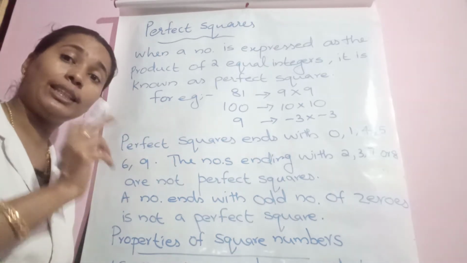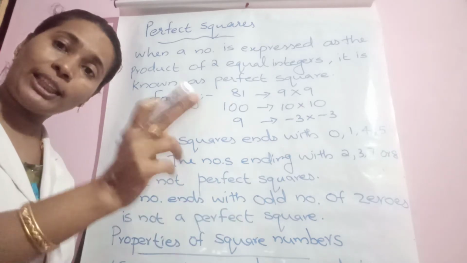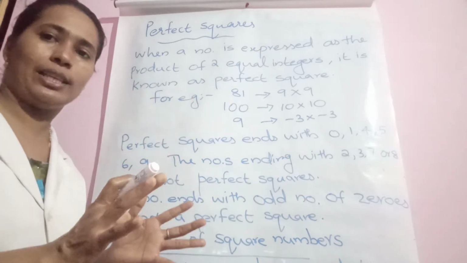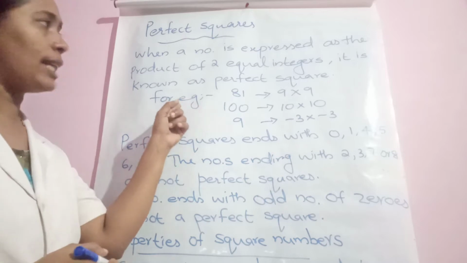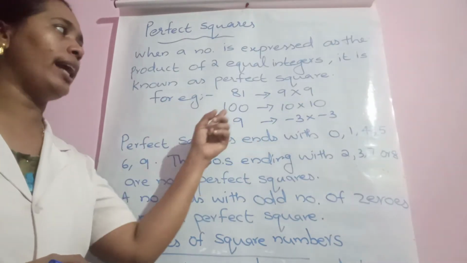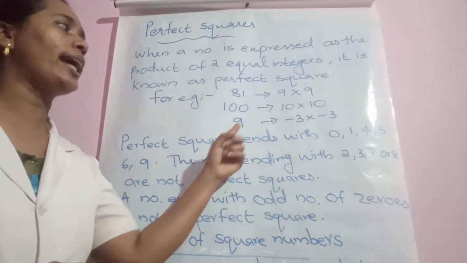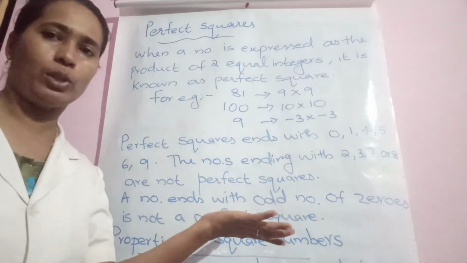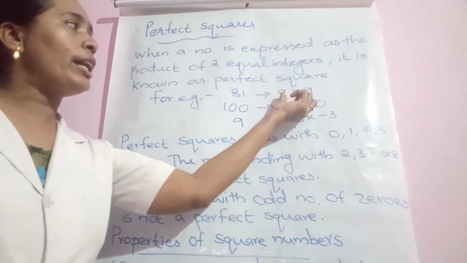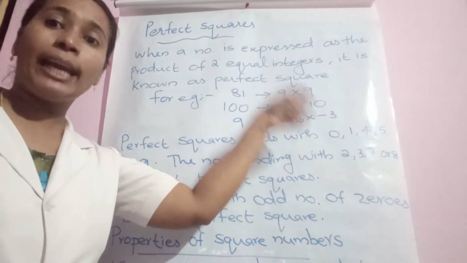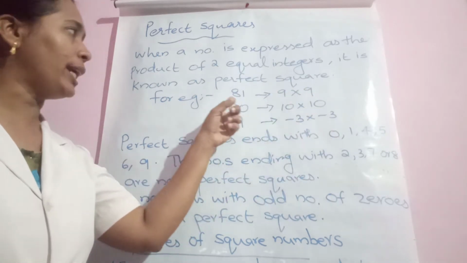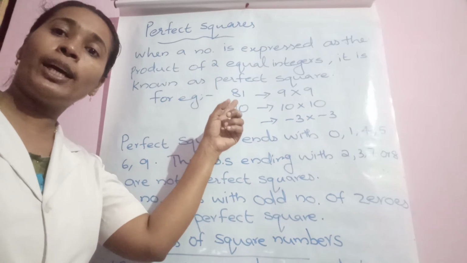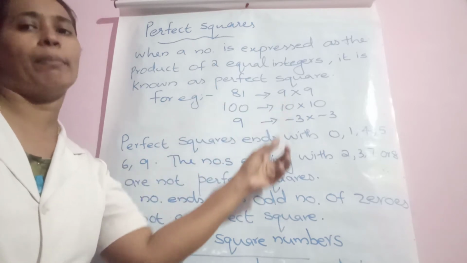If the integer is negative, the second one is also the same negative integer. For example, 81 as 9 into 9, 100 as 10 into 10, 9 is written as minus 3 into minus 3 or 3 into 3. Both are possible. So, when you multiply a number by itself, the product so obtained is called a perfect square or square of the number.